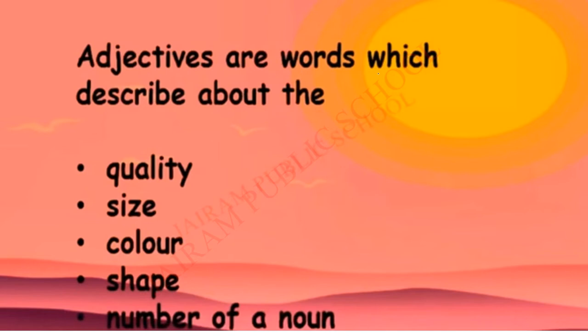What kind of words is that? Which describe the quality. Okay, how the quality is. Next is size. How the size is of a noun. Size of a noun, quality of a noun, color of a noun, shape of a noun, and number of a noun. Okay, we can describe the nouns like quality, size, color, shape, number of a noun. Understand? So we are describing the noun like these words. Okay, let us see some examples.